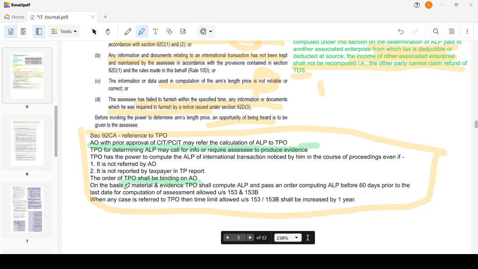On the basis of the material and evidence, the transfer pricing officer shall compute the ALP and pass an order computing the ALP at least 60 days prior to the last date of completion of assessment allowed in section 153 and 153B. Where any case is referred to the TPO, the time limit allowed in section 153 and 153B shall be increased by 1 year. Whenever the TPO is involved, the time limit for assessment will be increased by 1 year, and from that date, 60 days prior, the TPO should pass an order and submit his computations. This is what reference to TPO and section 92CA is all about.